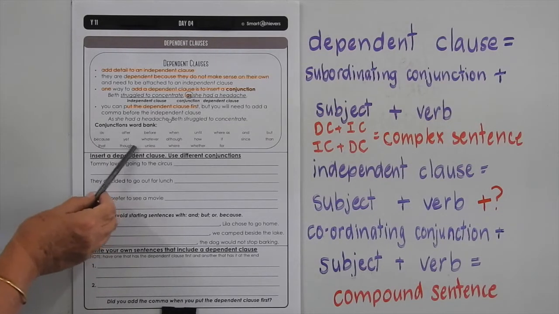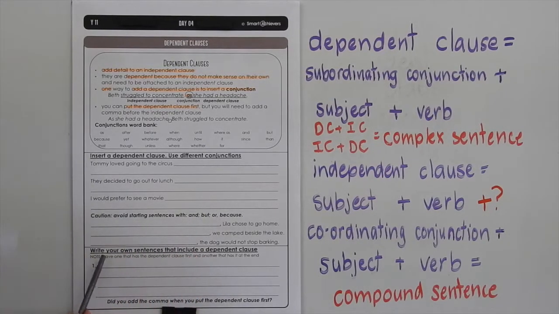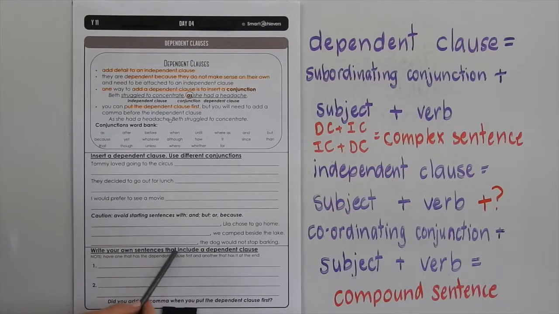So you'd have to be choosing other subordinating conjunctions, not those given ones. Write your own sentences that include a dependent clause. Note, have one that has the dependent clause first and another that has it at the end. And then down the bottom we've given you a reminder, did you add the comma when you put the dependent clause first?